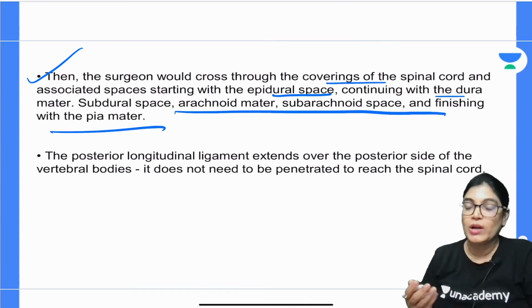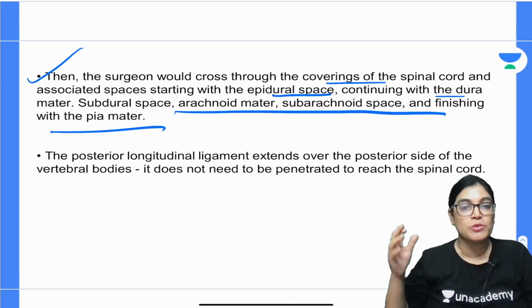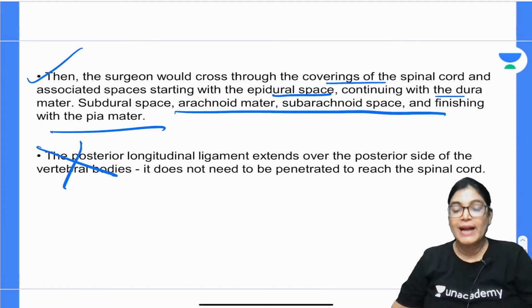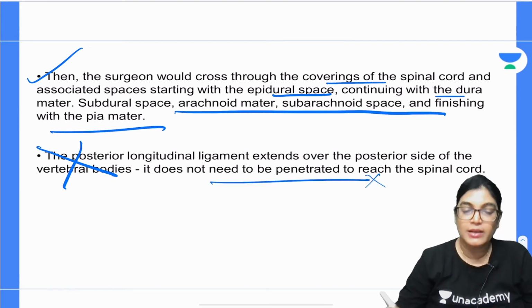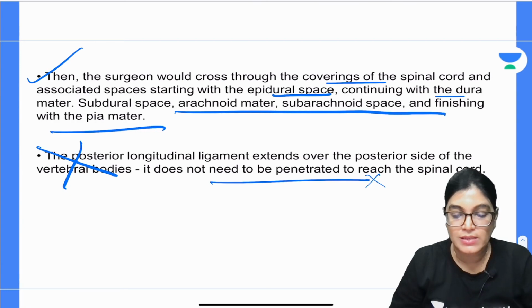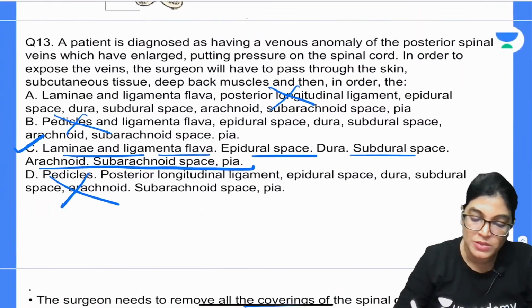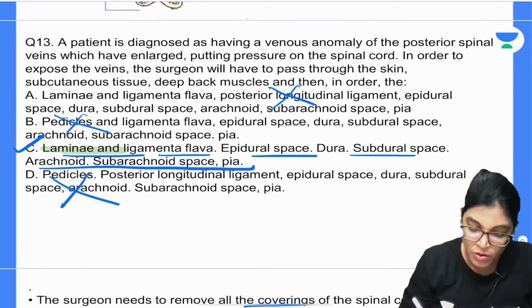The option which I struck off was the posterior longitudinal ligament. Actually, this is also extending through the posterolateral aspect. So no need to penetrate the posterior longitudinal ligament. Okay. So this is how the correct sequence is approached, and with this explanation we clearly know that the C option sequence is the most correct answer. So we will go with C option.